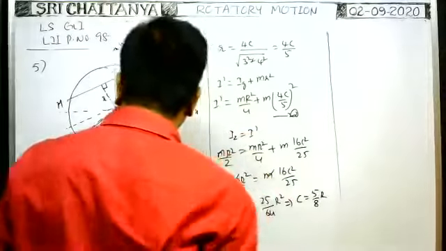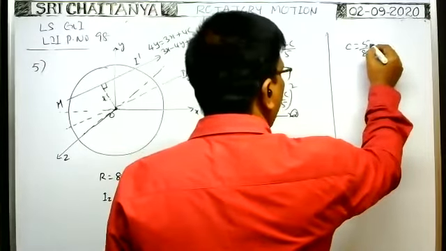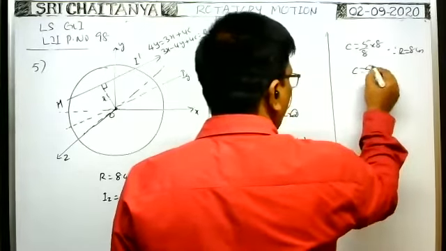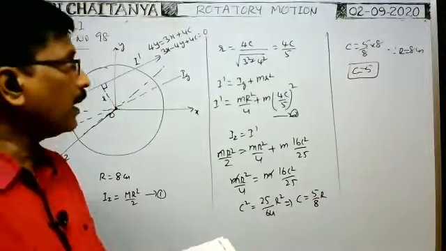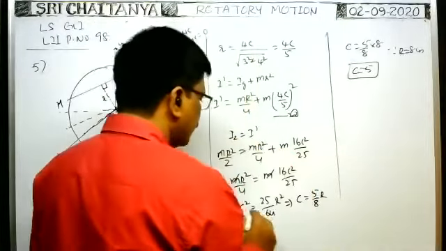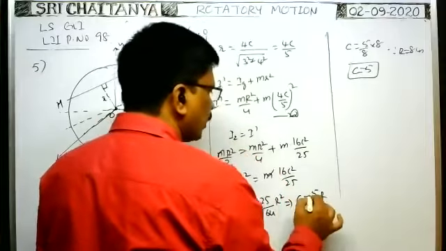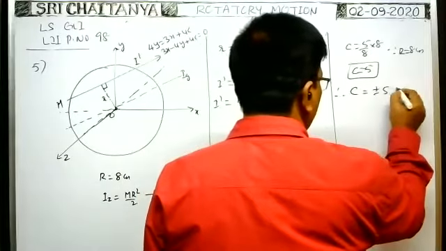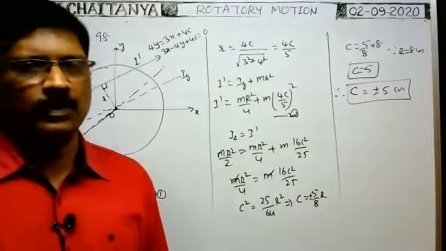Okay, but R is given. The radius is 8 centimeter. Therefore, c is equal to 5 by 8 R, and R is 8 centimeter. So c is equal to 5. But here c square is equal to this, so c can be taken as plus or minus, because we take the square root. Therefore, c is equal to plus or minus 5 centimeter. So this is the problem. It is also one important problem for advanced level.